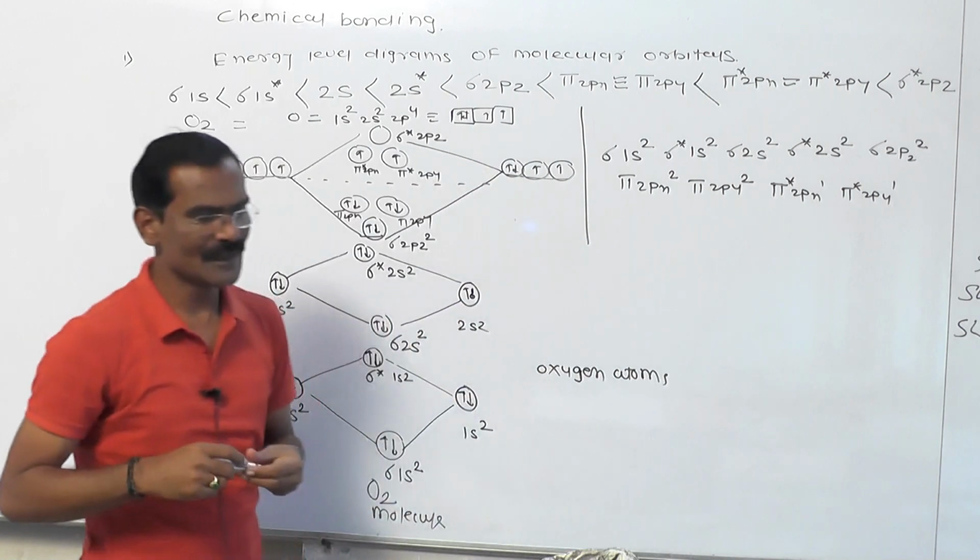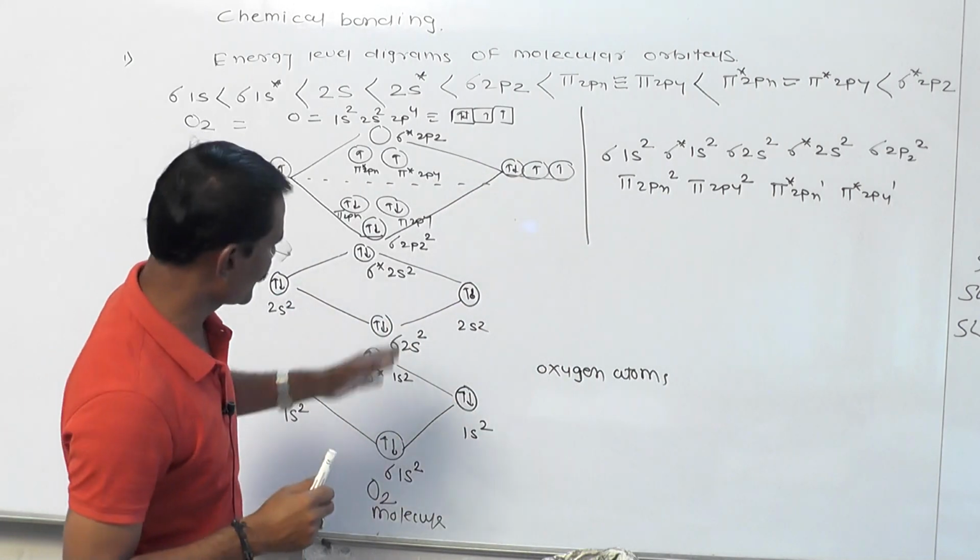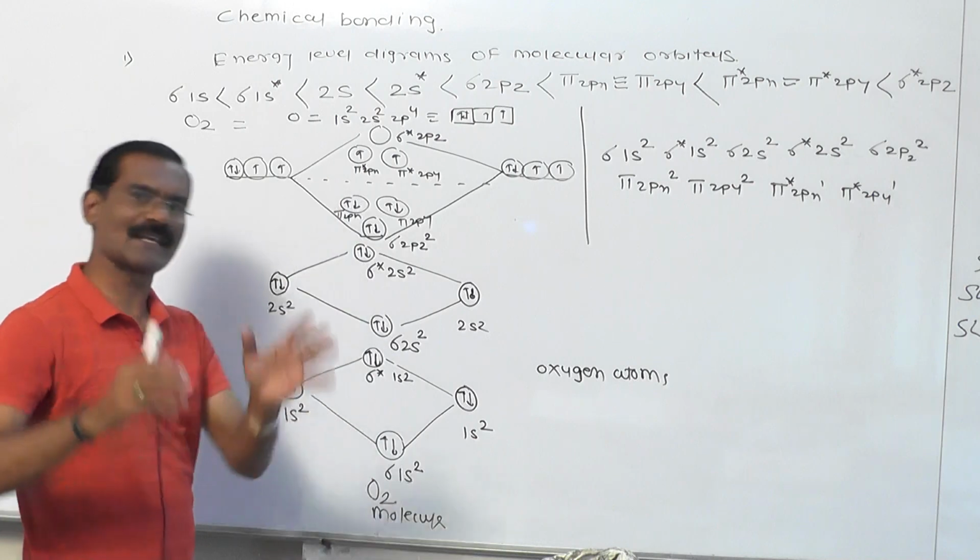So this is the electronic configuration of the oxygen molecule by considering the molecular orbital theory.